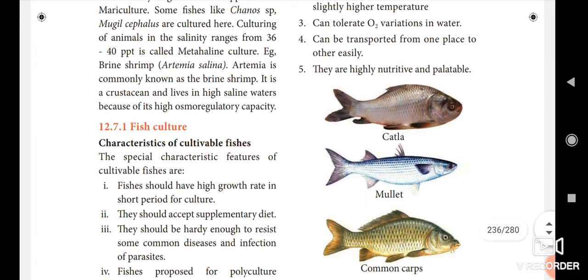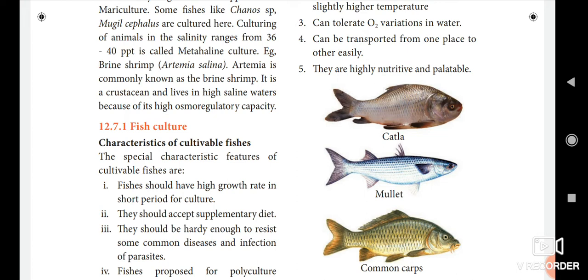Next we see about fish culture. Here, what are the characteristics of the cultivable fishes? The special characteristic features of the cultivable fishes are that the fishes should have a high growth rate in a short period of culture. There will be many differences between fish growing naturally in the sea and fish we culture ourselves. If we culture the fish in our own way, it will have a high growth rate in a short period of time. It will attain high growth within a specific time.